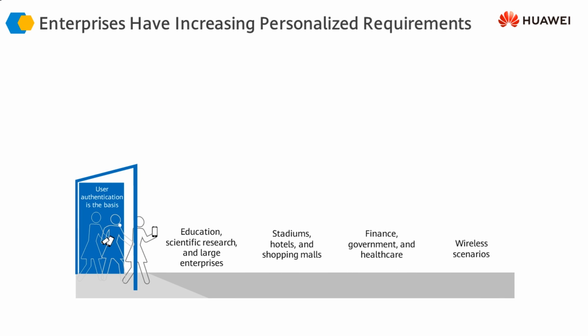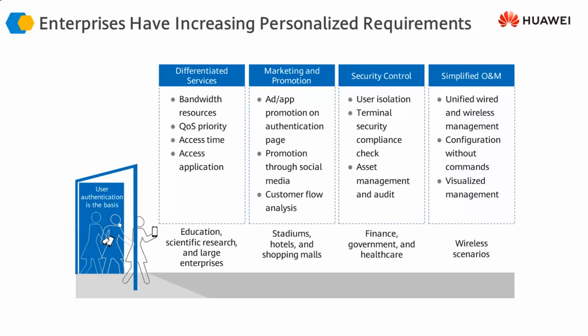Another aspect of terminal security is that different organizations or different environments have different requirements from the network. For example, in education, scientific or research organizations or large enterprises, we need to implement differentiated services for different types of users, devices and terminals. In hospitality environments like stadiums, hotels, and shopping malls, we need to implement marketing and promotional content using the IT infrastructure in a secure fashion.